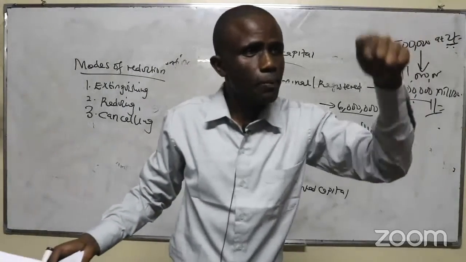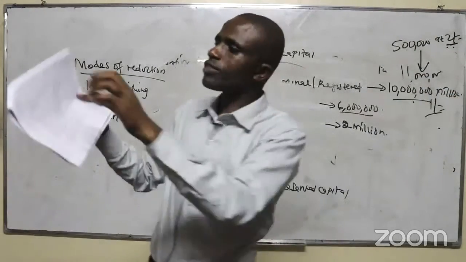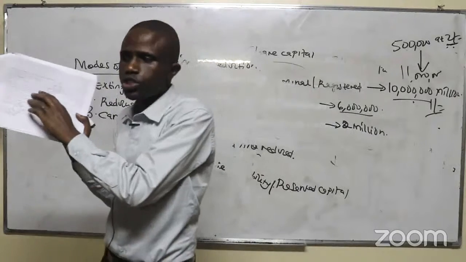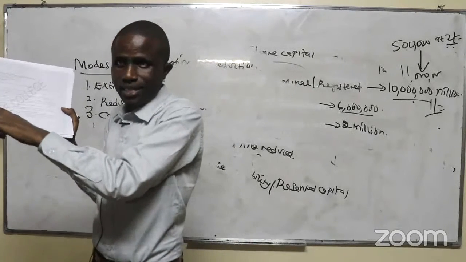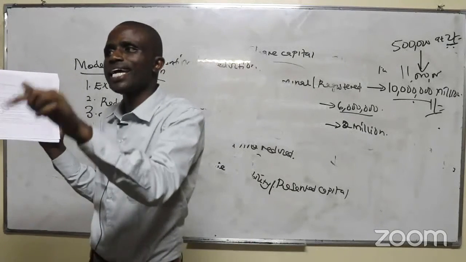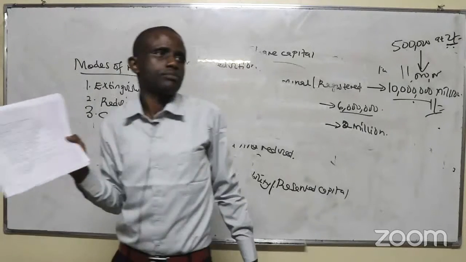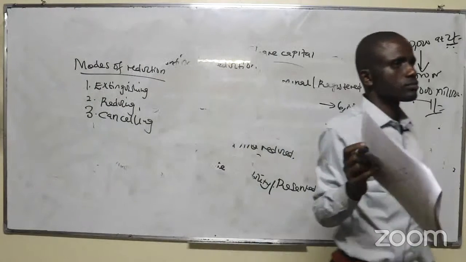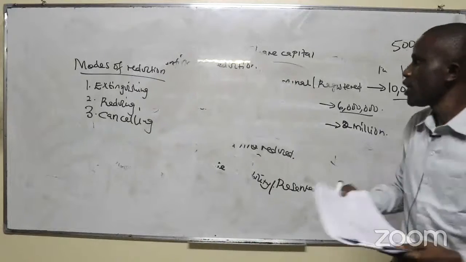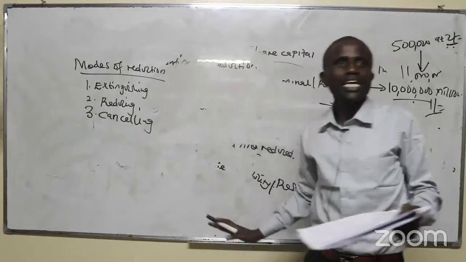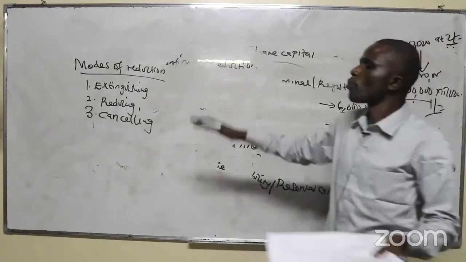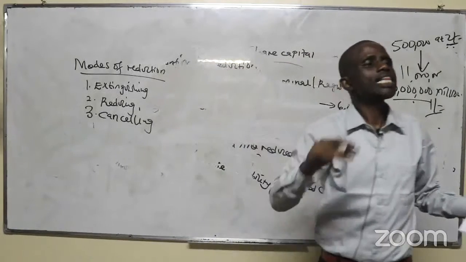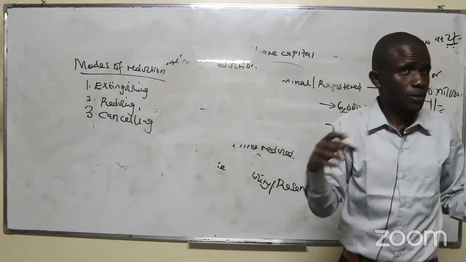to the company buying its own shares. Not all of them amount to the company buying its own shares. You see, this one of repayment is the one that now amounts to the company buying its own shares. With the cancellation and repayment, it's of paid up share capital. With extinguishing and reducing, the share capital is not paid up.